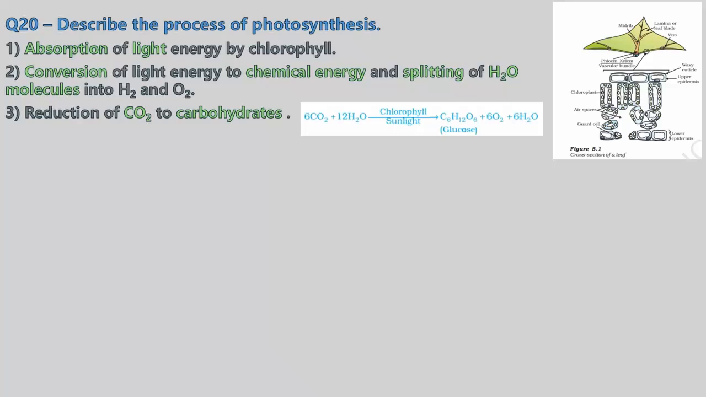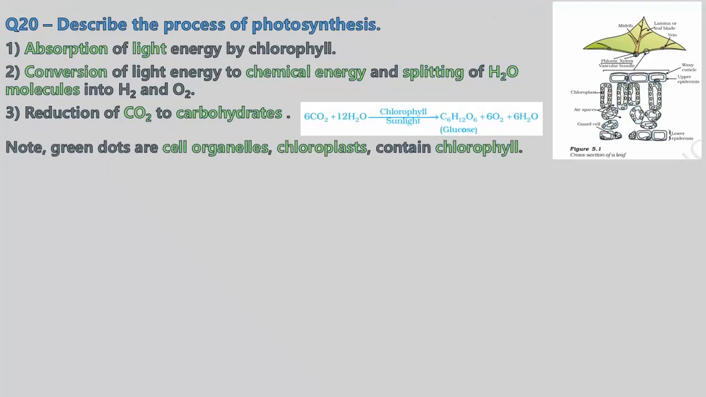So the topmost is the upper epidermis layer, below that you have cells which have chloroplasts. The chloroplasts are small cell organelles which have chlorophyll in them. There is air space between these cells, and below that is the lower epidermis. So this is the cross section of a leaf. Note, the green dots are cell organelles, chloroplasts that contain chlorophyll.